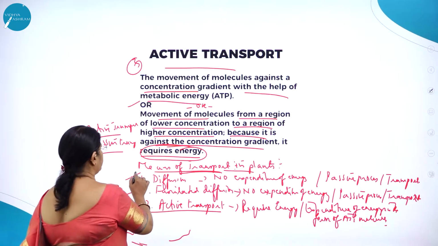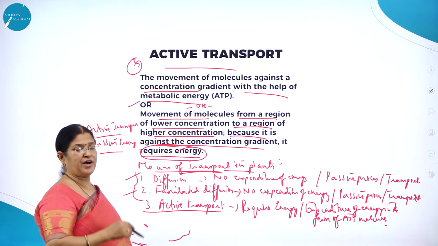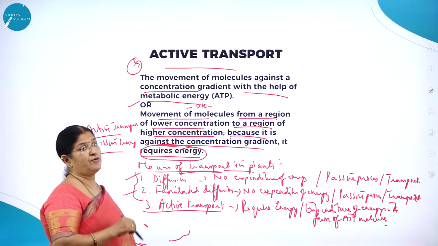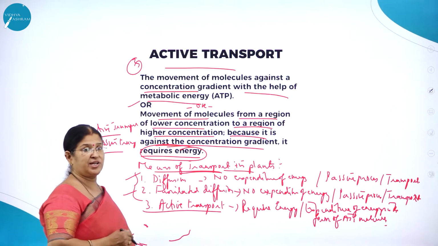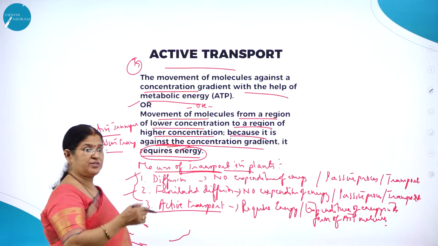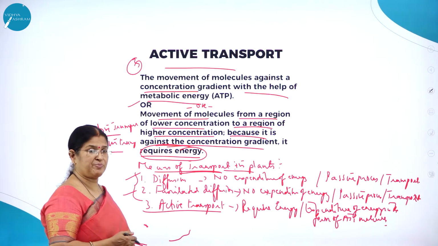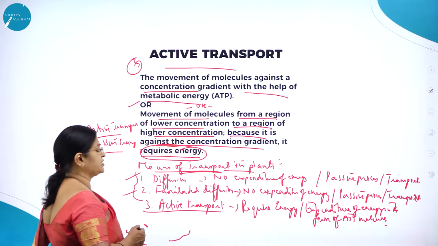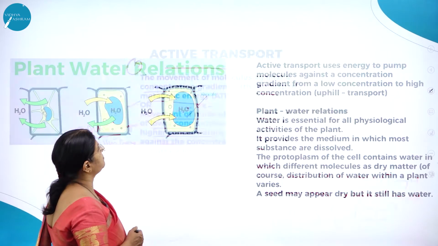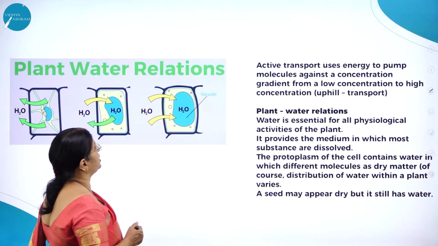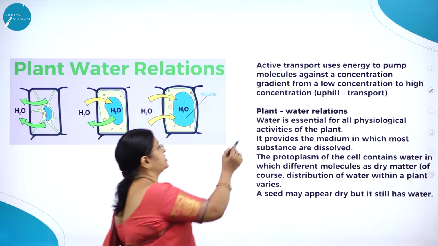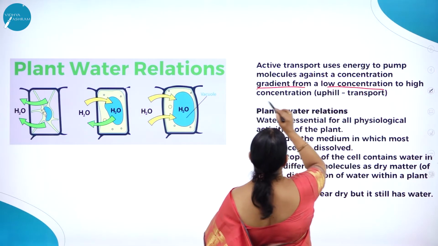So the first two processes are from a region of higher concentration to a region of lower concentration. But active transport is a mechanism against the concentration gradient, from lower concentration to higher concentration, with the expenditure of energy. Active transport uses energy to pump molecules against a concentration gradient from low concentration to high concentration.